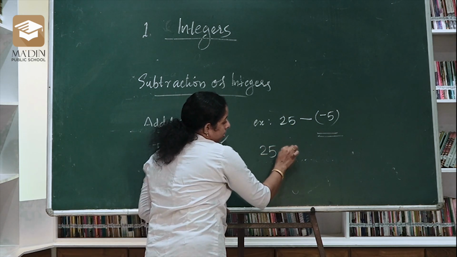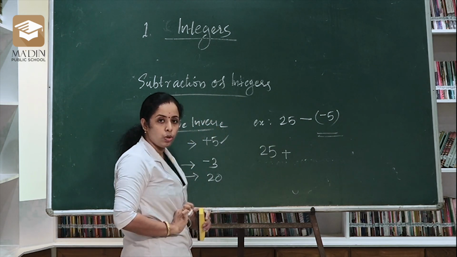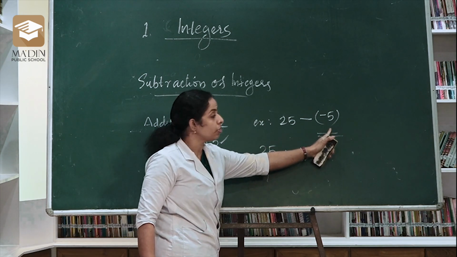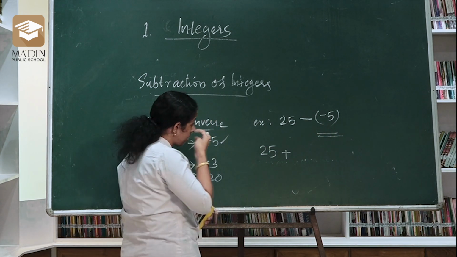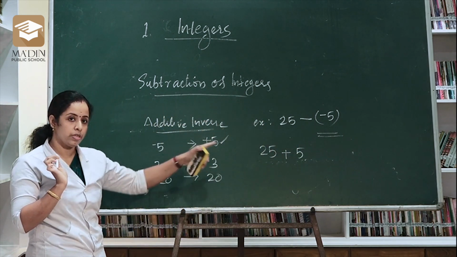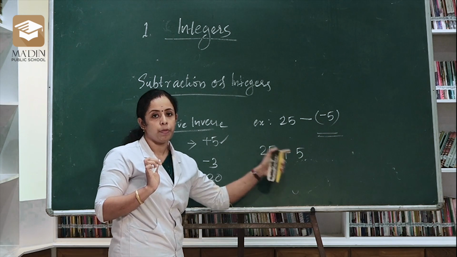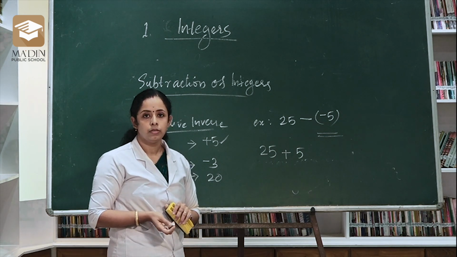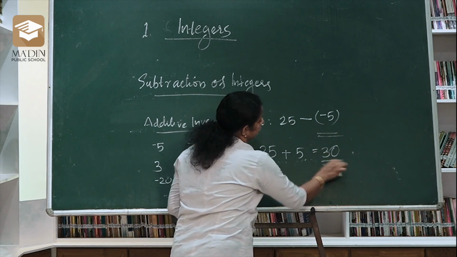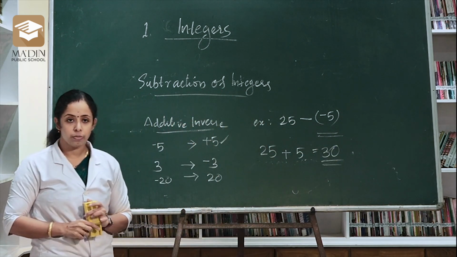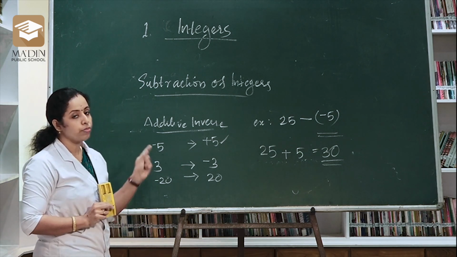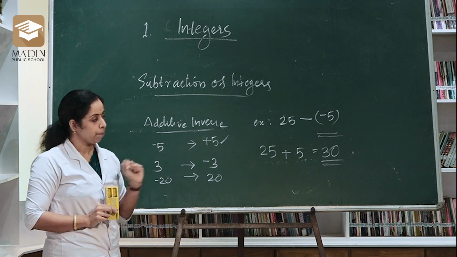Then this subtraction is changed into addition. Then we will add the additive inverse of minus 5, that is plus 5. So the question is changed into 25 plus 5. What is the answer? 30. 25 plus 5 is 30. So subtraction means adding the additive inverse of the second integer.